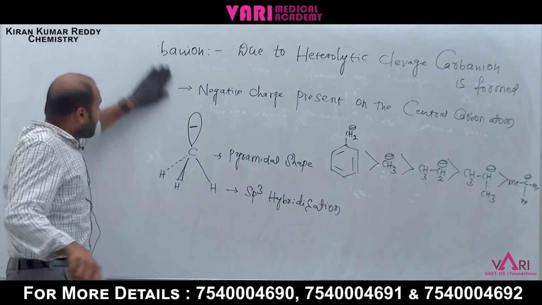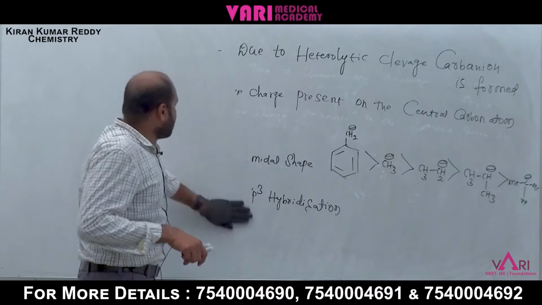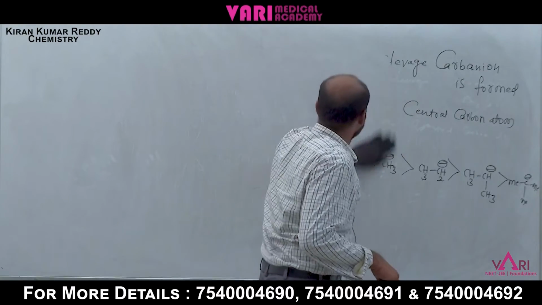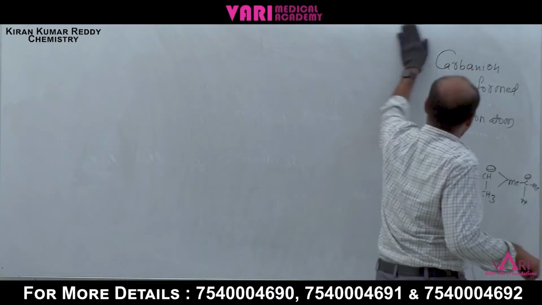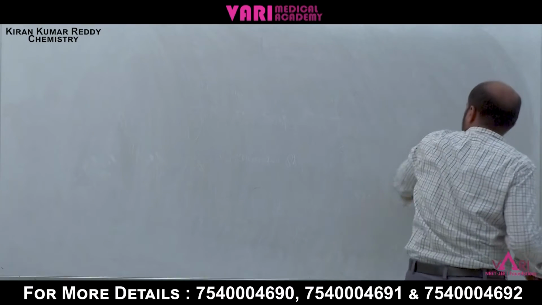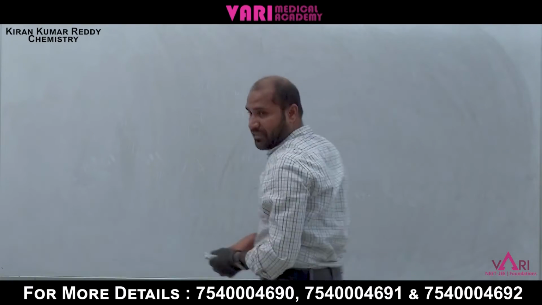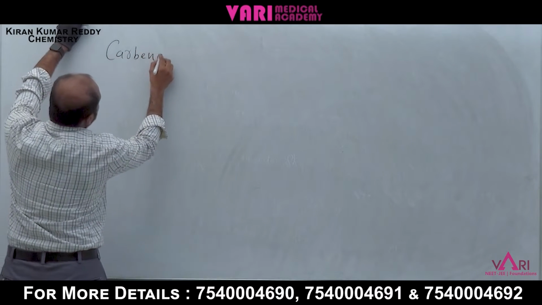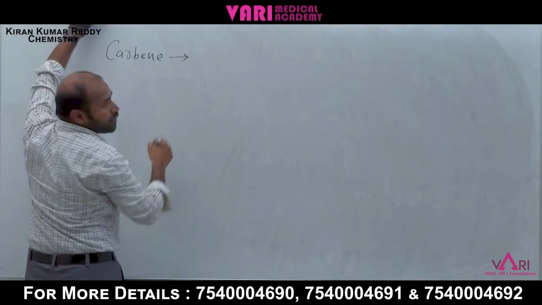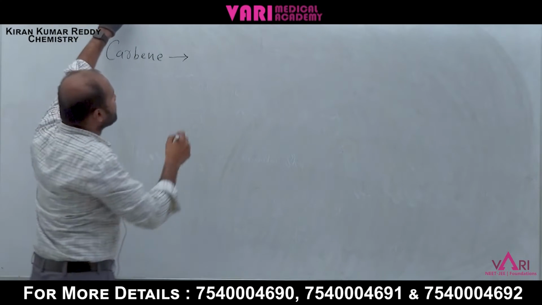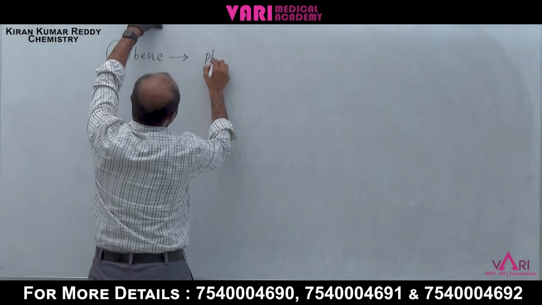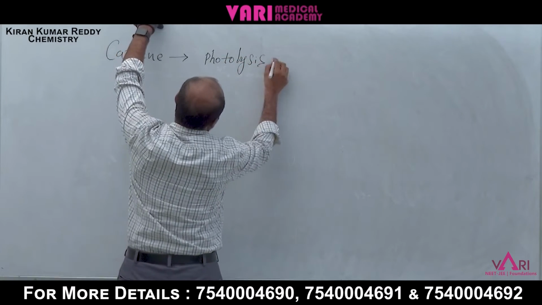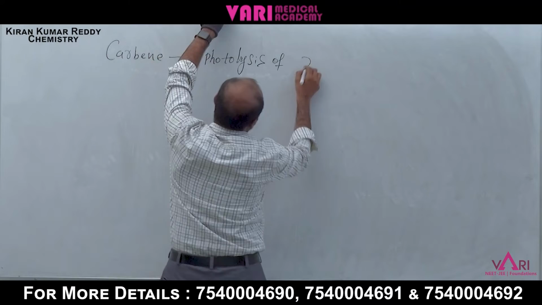Next, coming to another intermediate, which is carbene. Write the carbene intermediate. Carbene is formed due to photolysis of diazomethane